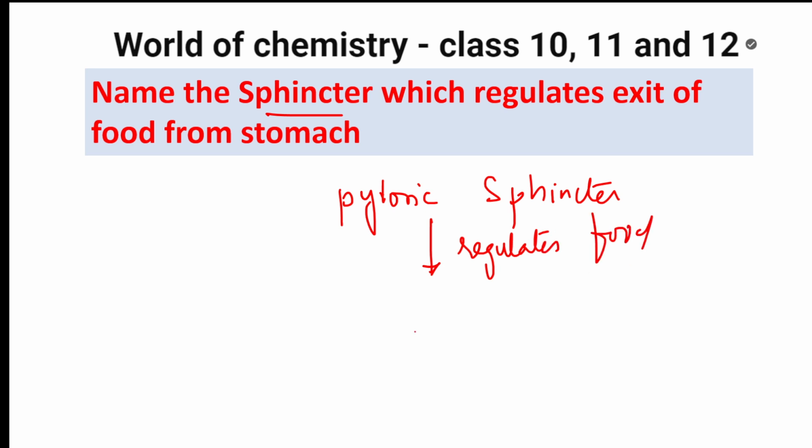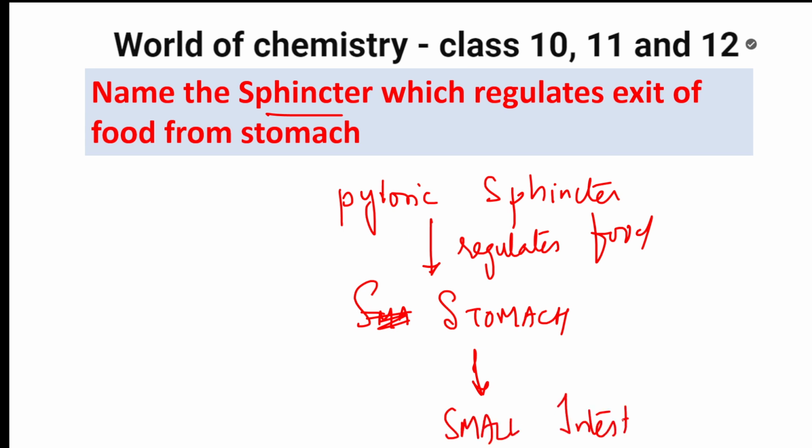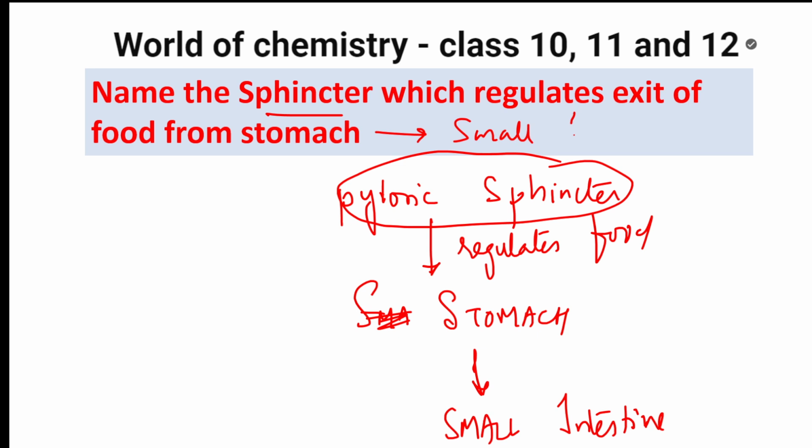It will regulate the food from the stomach as it enters into the small intestine, allowing the proper entry of food. So the pyloric sphincter regulates the exit of food from stomach to small intestine. Easy, students? Easy.